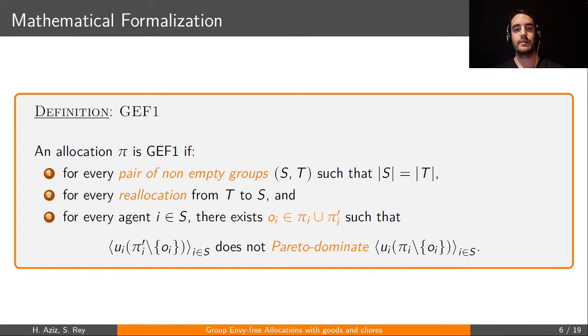We will say that an allocation is GEF1 if for every pair of non-empty groups of the same size, for every reallocation from one group to the other, and for every agent in the group which receives the items, there exists an item that we can remove, such that the utility profile when removing these items does not Pareto dominate the current allocation. All right, and that's the fairness criterion we study in the paper.